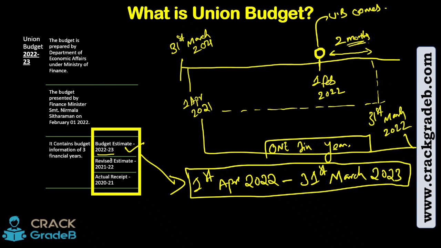Okay, so now let us understand the revised estimate 2021-22. What is this revised estimate? Look, by the term it would be clear, revised estimate, ठीक है, इसको revision किया गया है. So understand, let us go to the timeline, let us extend it. So on this day, 1st Feb 2021, the union budget came. Union budget for which year? For 21-22, means for the period from 1st of April to 31st of March 2022.